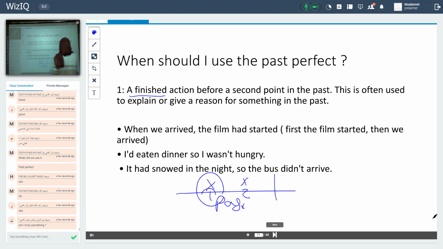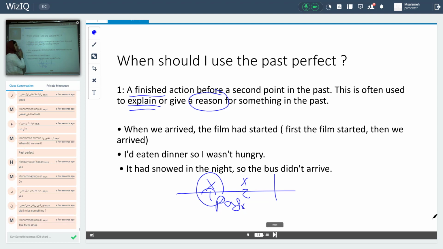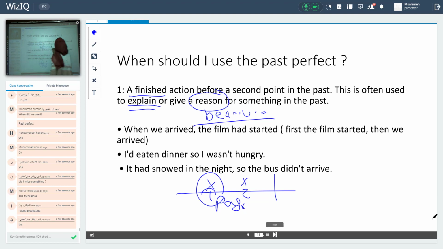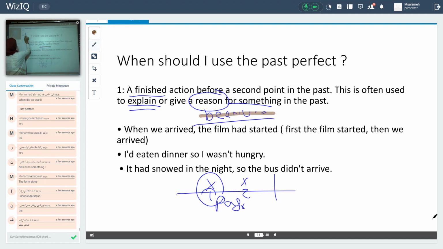This is often used to explain or to give a reason, because it tells me the reasons for something in the past. So I will consider because as a key word here.